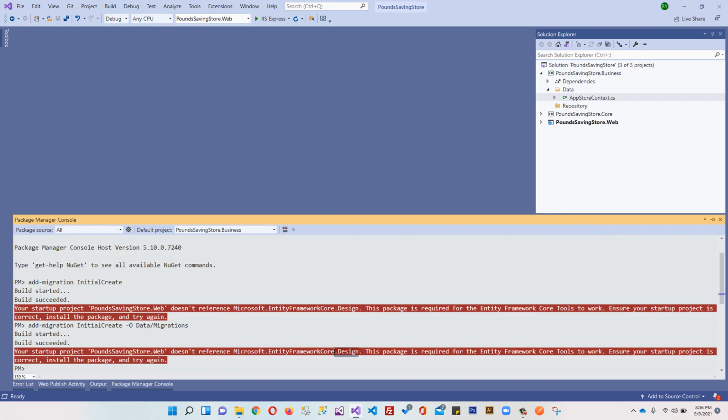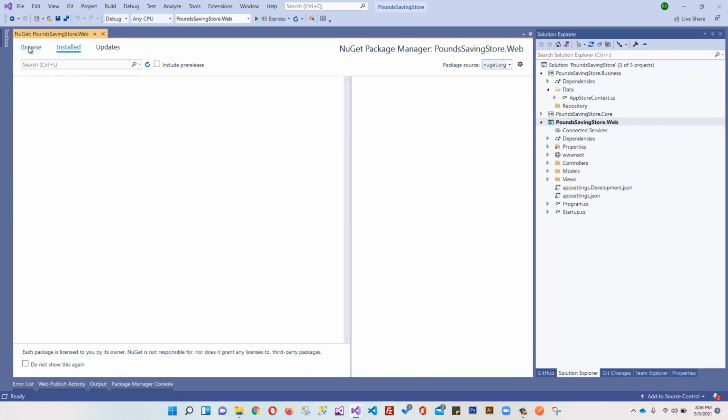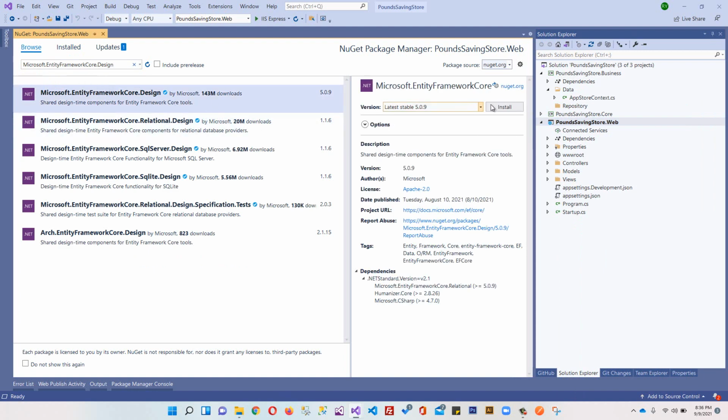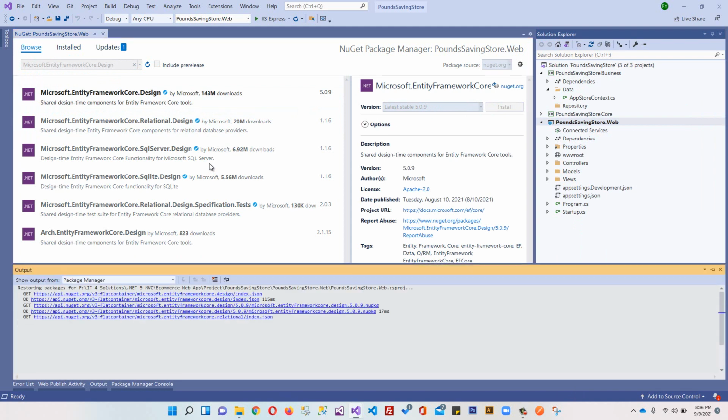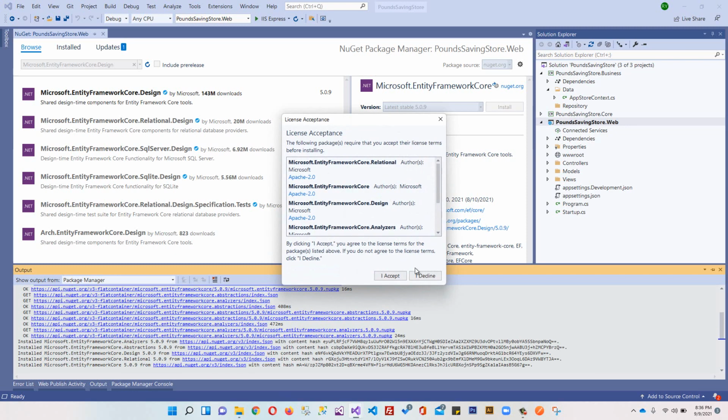Okay, so we need this package as well. We can copy this. Your startup project Web doesn't reference the package required for Entity Framework. Okay, so we are going to right click, Manage NuGet Packages. Click this EntityFrameworkCore.Design, install it. I accept.